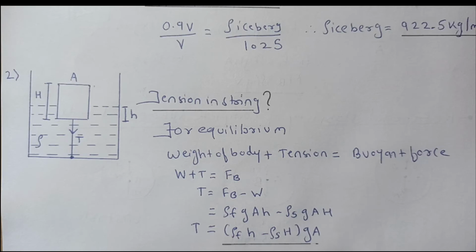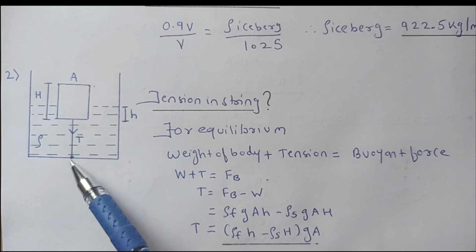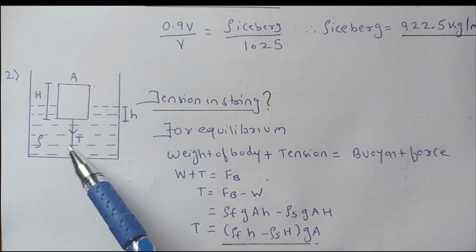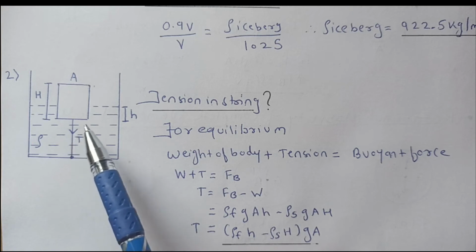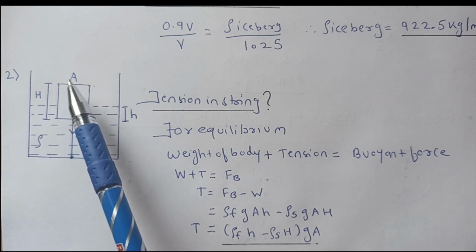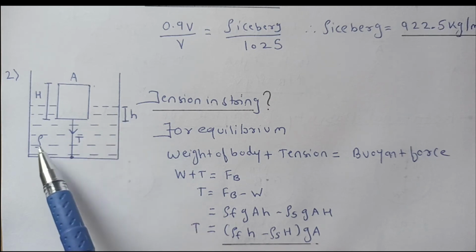Now this is the second problem, in which one body is tied by a string downward, and you have to find the tension in the string. You have to find this tension. The body has area A, height h, the height of the body which is submerged is small h, and this is rho, the density of fluid.